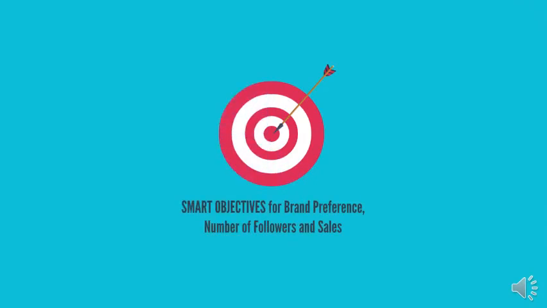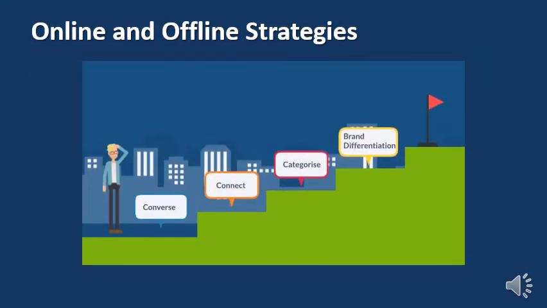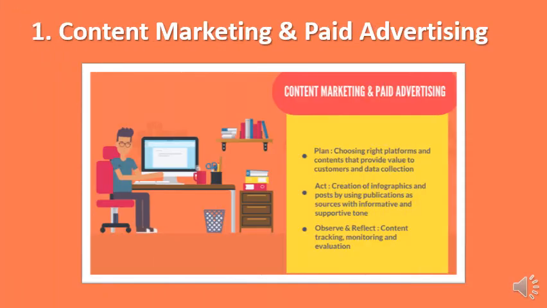To overcome the engagement issue and reach out this audience, smart objectives were defined for increasing the brand preference, the number of followers, and sales in the end. Based on these objectives, 3 online strategies were decided as converse, connect, and categorize, with the offline strategy as brand differentiation. The first tactic is decided as content marketing and paid advertising to accomplish these strategies.